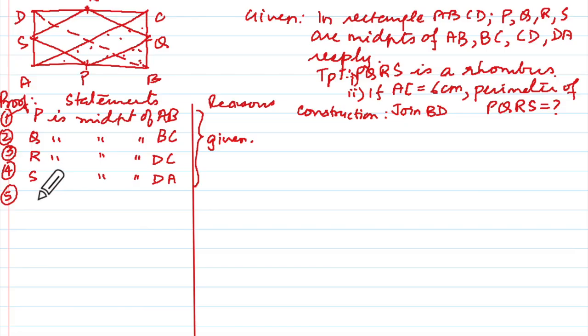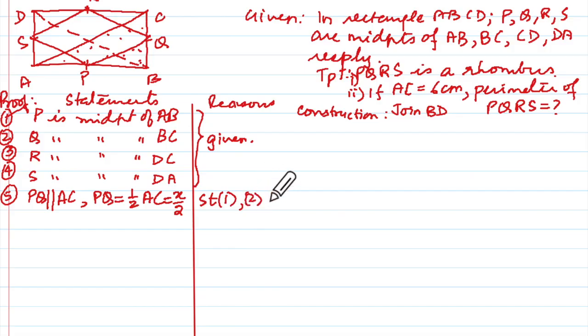Initially I taught you like that, but now I will just write PQ parallel to AC, comma, PQ equal to half AC equal to, let us say, x upon 2. And here I will say statements 1 and 2, in triangle ABC, MPT. Did you see what I have done? So I have saved one step here.